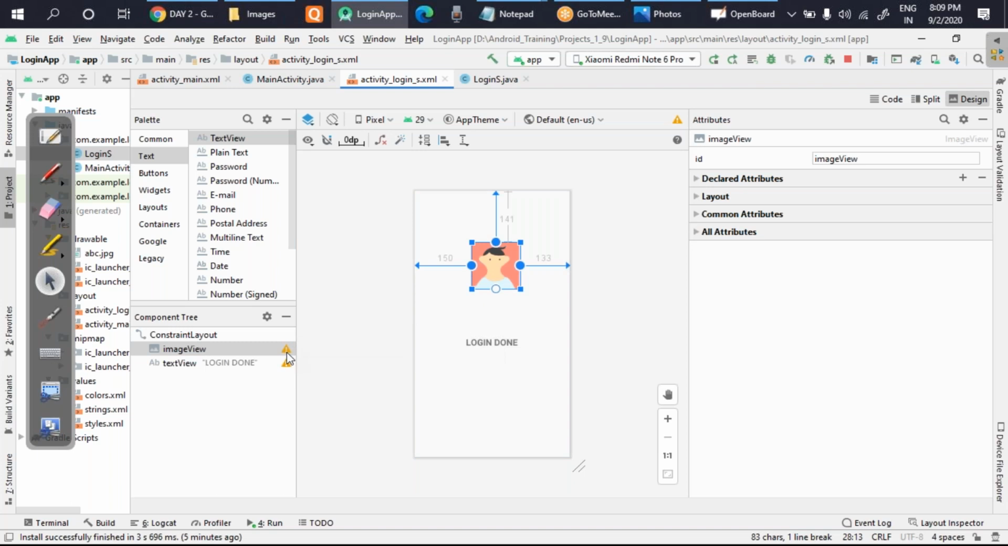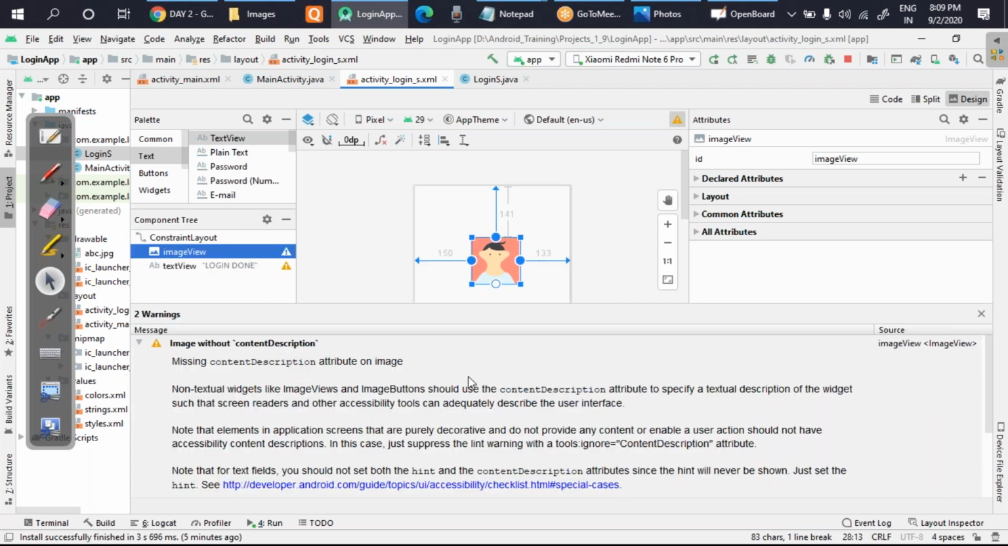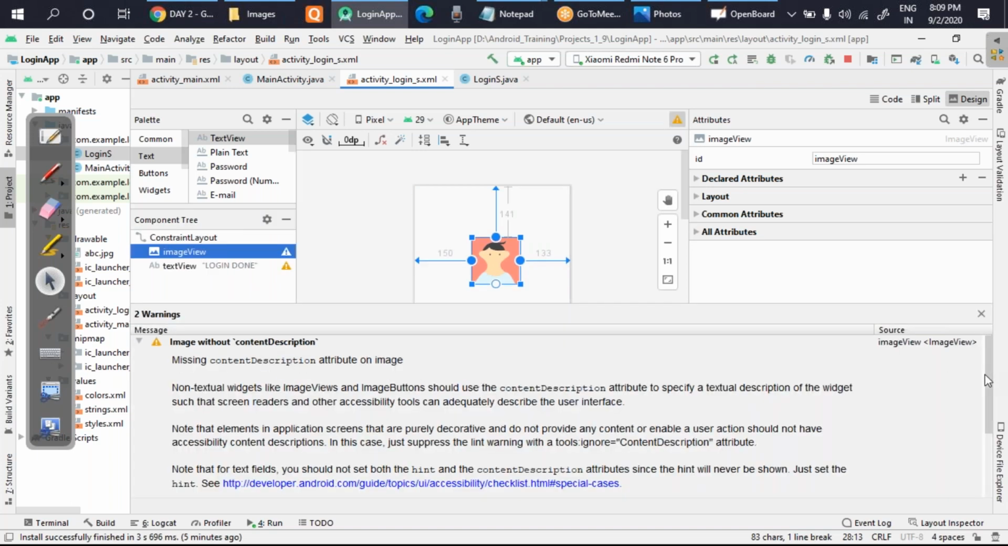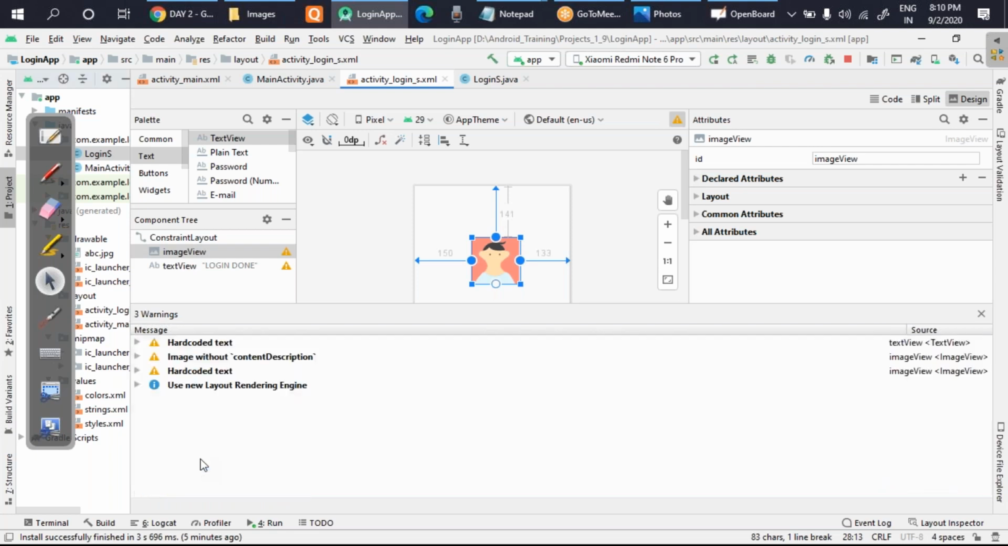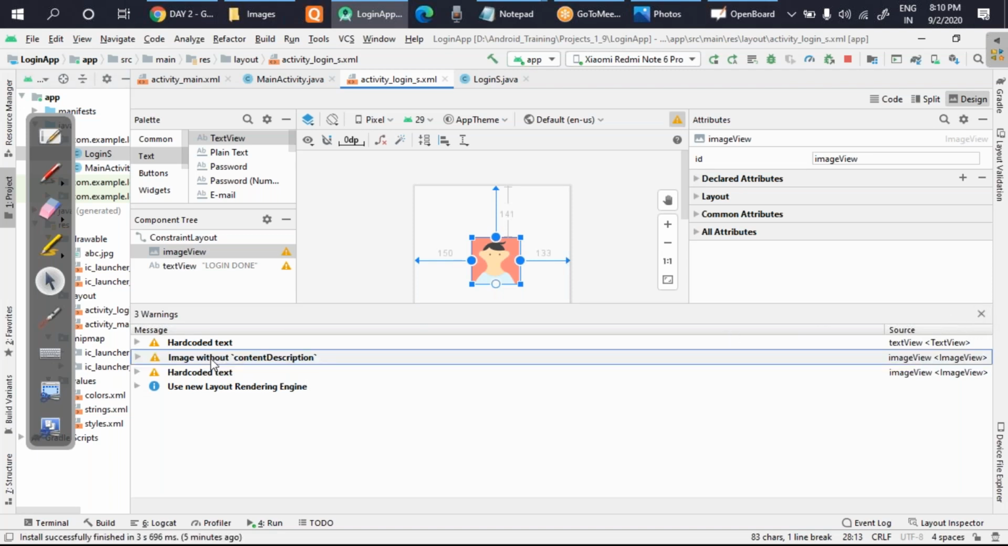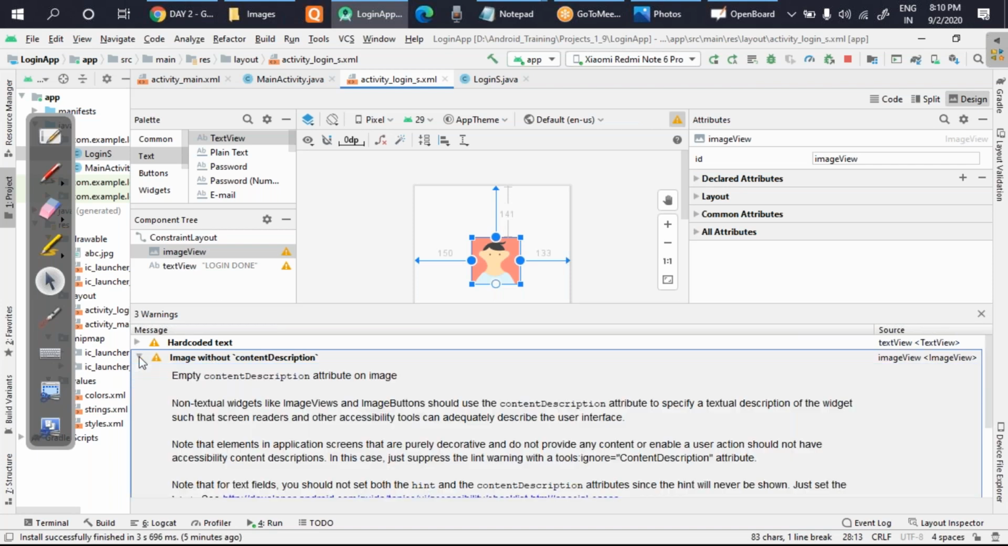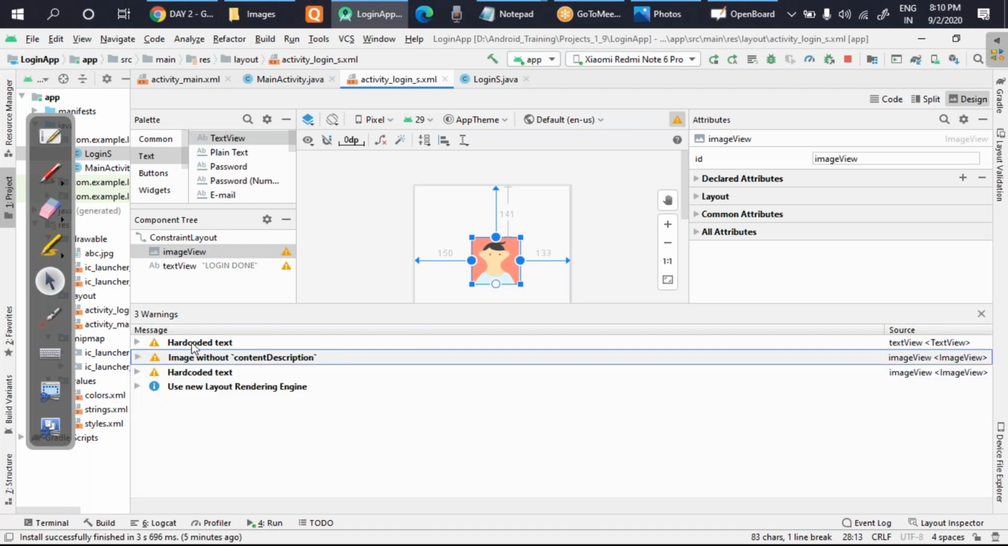If you want to see the warning messages which are coming here, they come with some hint also, and you can click on this fix. When you click on this fix, those warnings will start diminishing. Now you can see three warnings are left. So you can click again on all of them. Two is very clear because it is written hard coded text. So what you have to do is create the variable and value part. When you do that, that will be done.